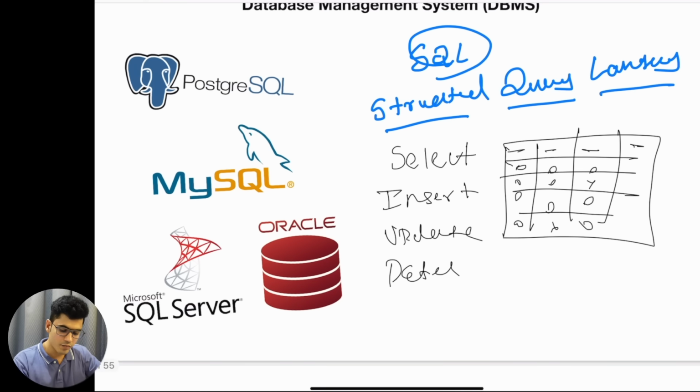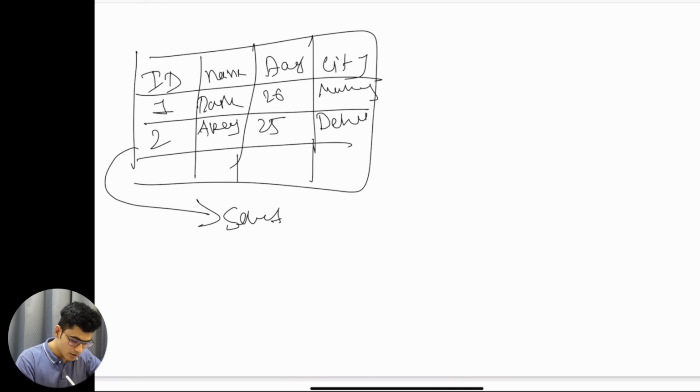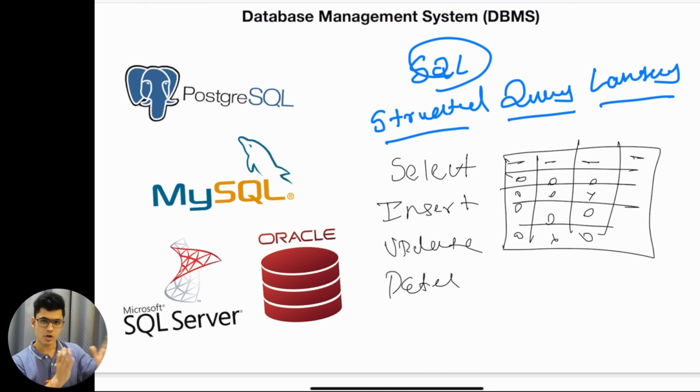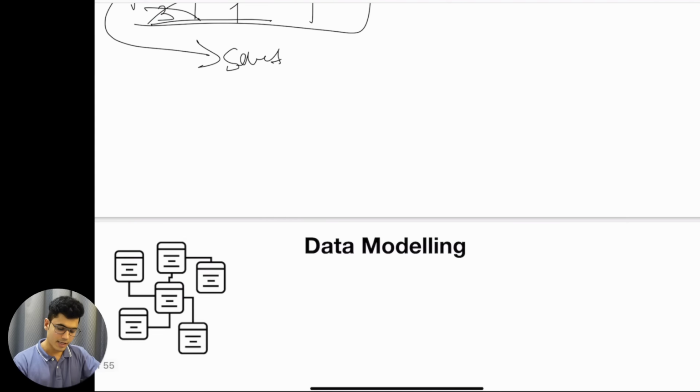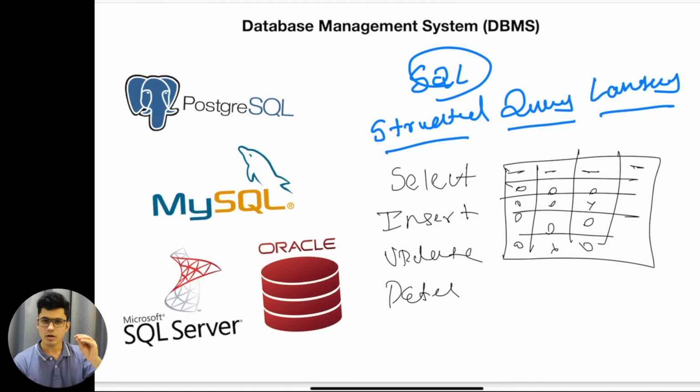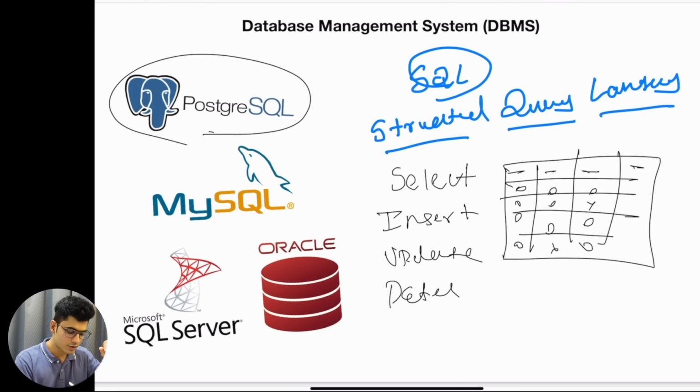We can select specific data, let's say where the student ID is equal to 2. I can select this particular data by writing SQL queries. I can insert new data as ID 3. I can delete this data if I want, and I can update this data. Let's say I want to update the age or the name. There are multiple SQL queries. If you want to learn about SQL, I have a course so you can learn in depth, but this is the fundamental concept of SQL. This is what we understood, right? SQL is used for working with this DBMS system. It is the language, or a scripting language, that you can use to work with the system.